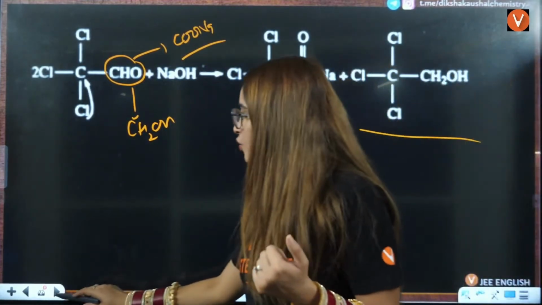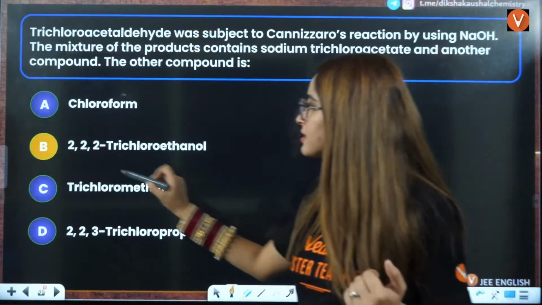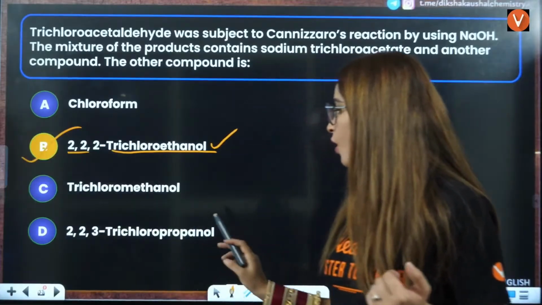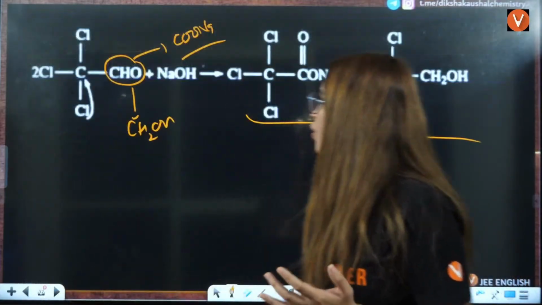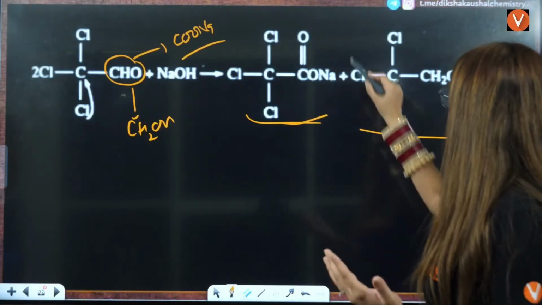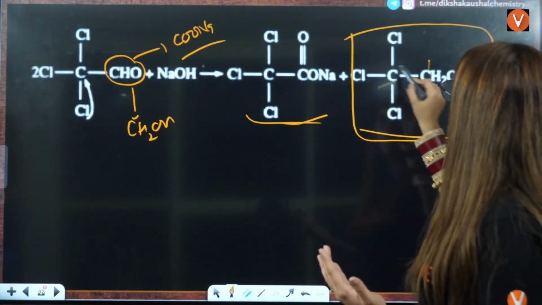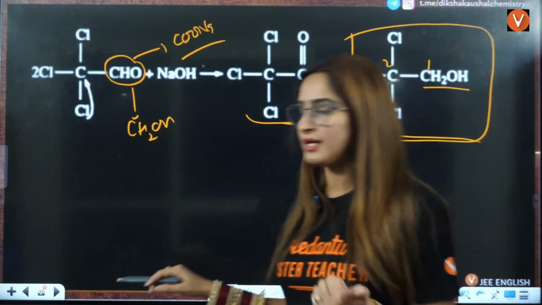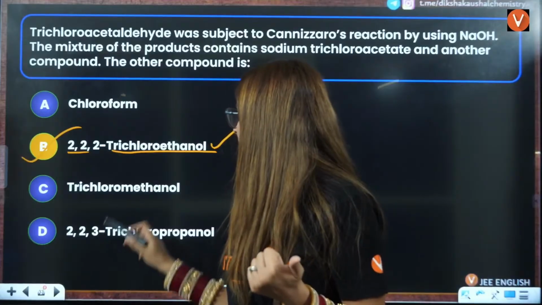And they are asking you one of the answers. One of the answers is 2,2,2-trichloroethanol, because this is not given, right? They are asking you about the alcohol that is formed. So this alcohol is formed, that is 2,2,2-trichloroethanol, right?